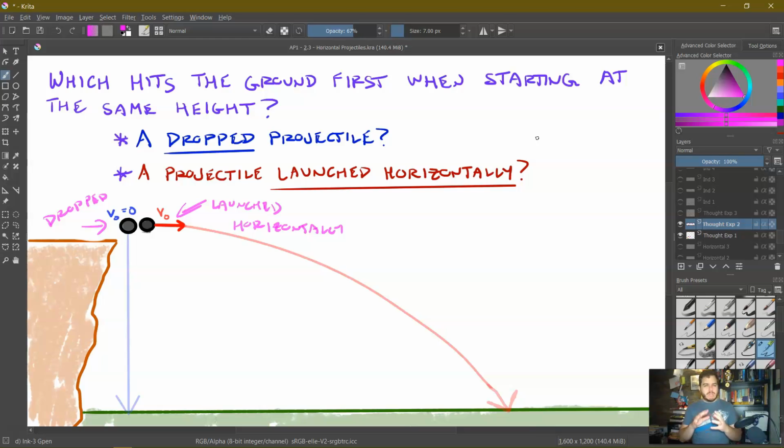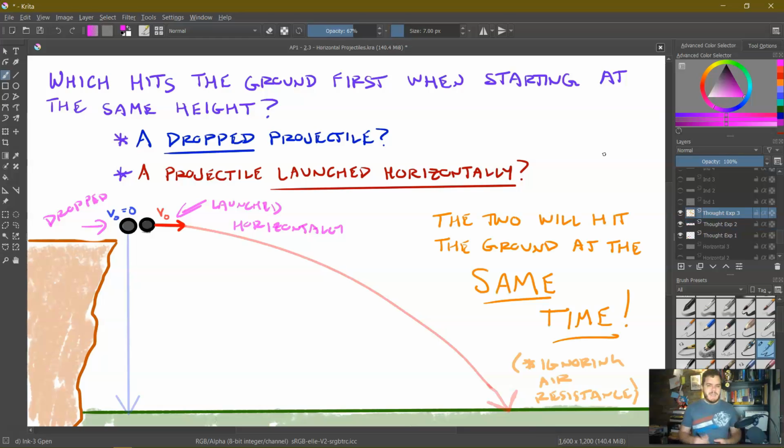Now, we should look at something about this in class, so this should not be entirely new to you, but take a second and think about it, because the result might be a little surprising. I've seen both answers given here. Some people say the dropped one's going to hit first because it has the shortest path. And some people say the launched one is going to hit the ground first because it has more momentum or more force, more oomph when it leaves the cannon. But actually, the right answer is that they land at the same time.